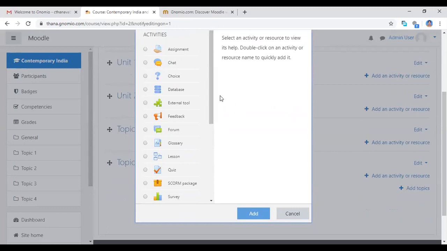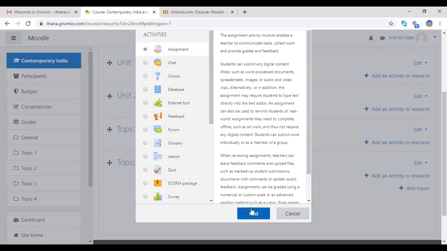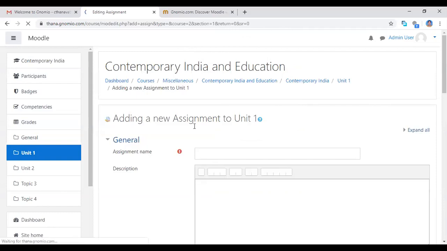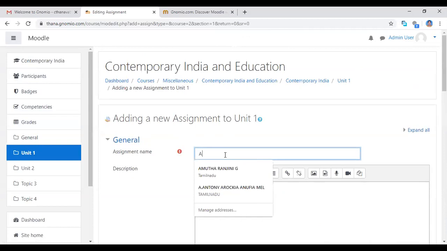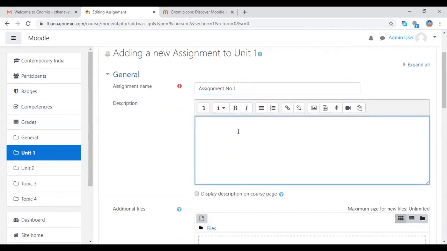Which activity do you want to give to the students? Click here. Now I'm going to choose assignment first. So now I'm clicking that assignment button and click the add button. When you click the assignment button, this page will open. See here, general, assignment name, assignment number 1. Assignment number 1, whichever you want to give, then you can give the assignment name, and the description here.